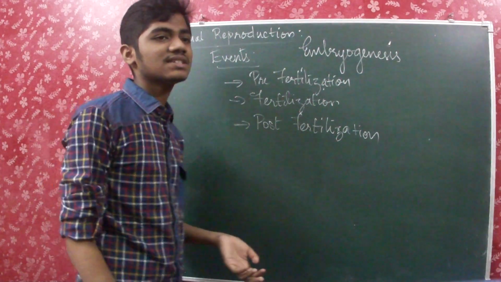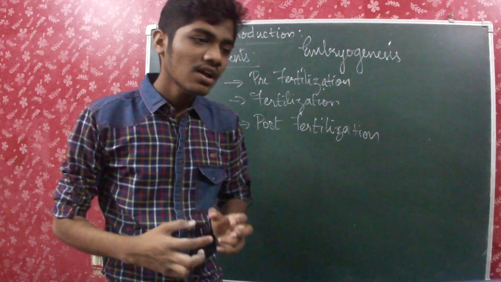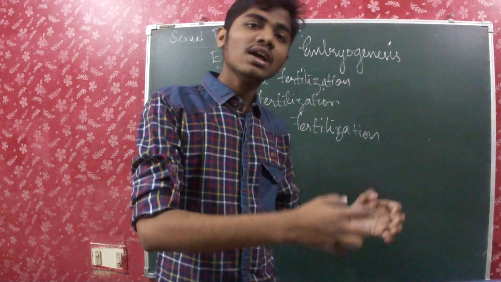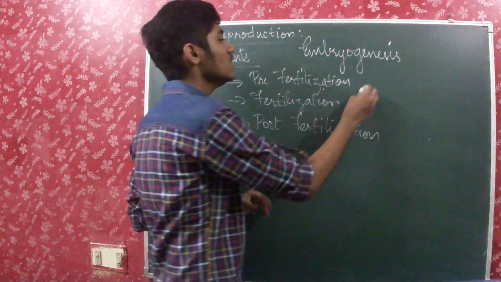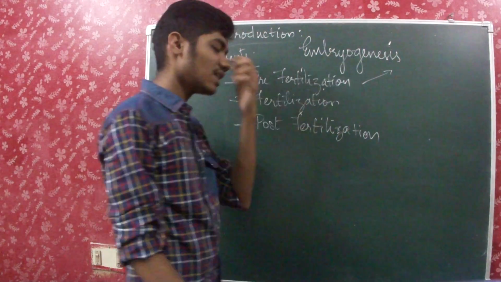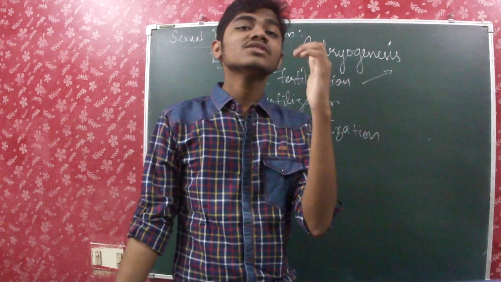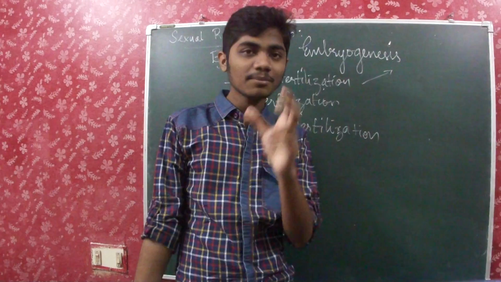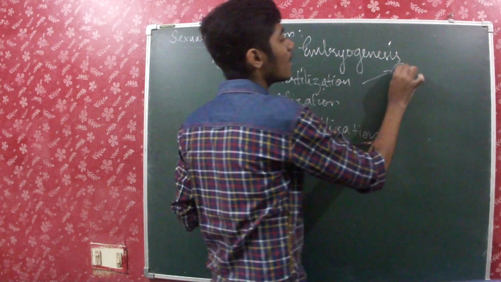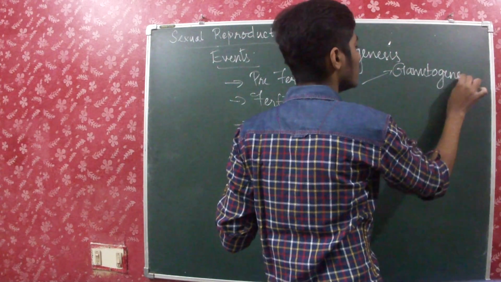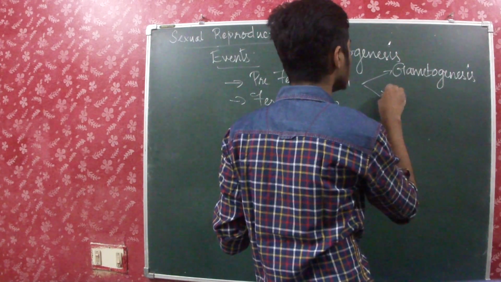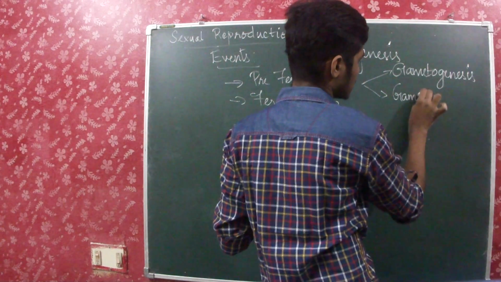Pre-fertilization is the phase before fertilization, where the things which are necessary for fertilization occur. For fertilization we know that gametes are required. So here gametogenesis occurs, that is the formation of gametes, and gamete transfer takes place.